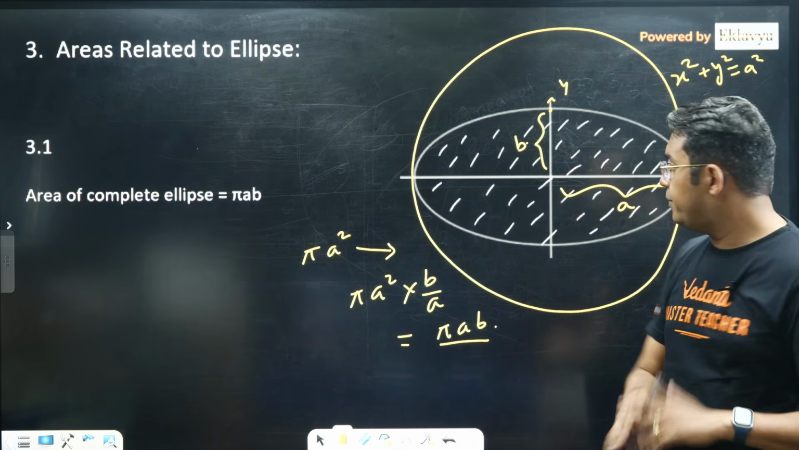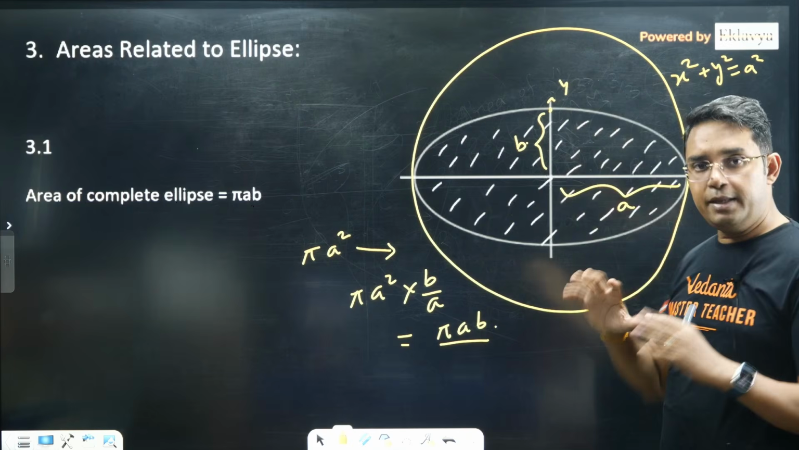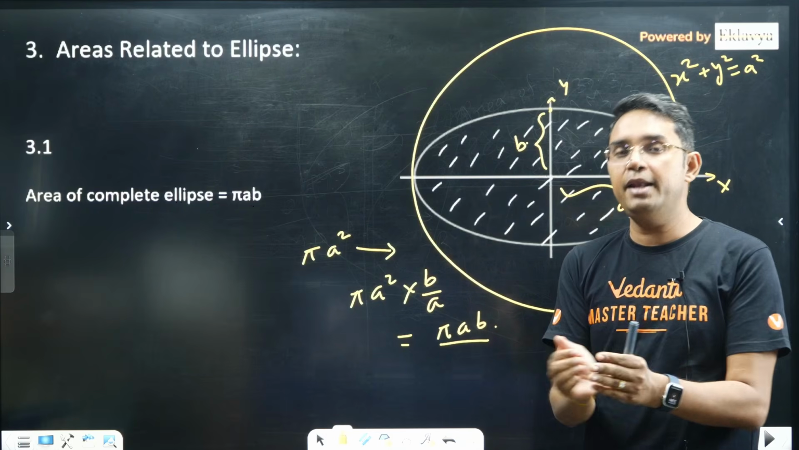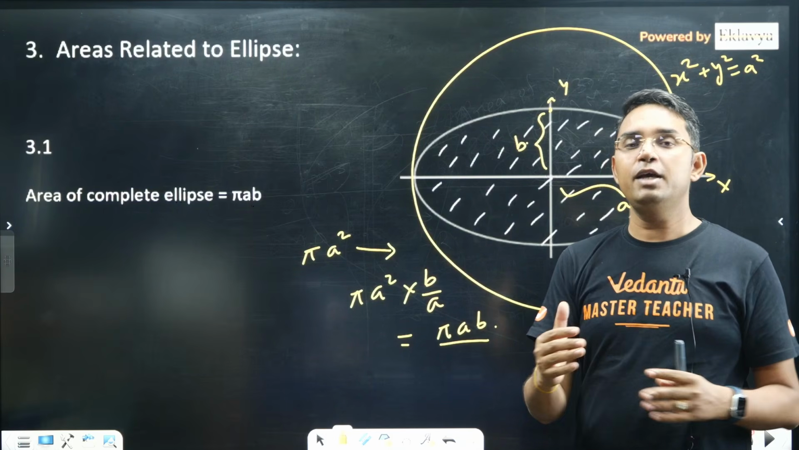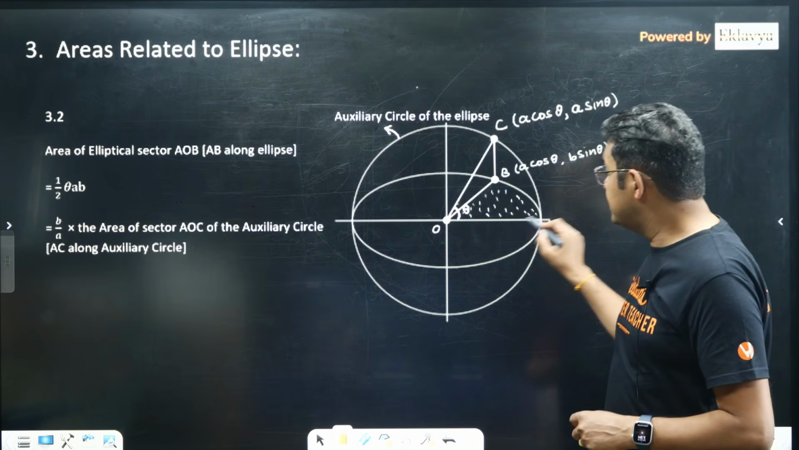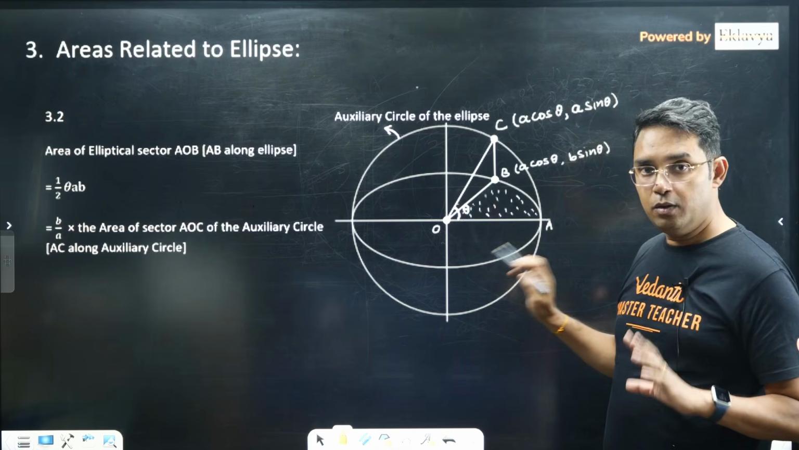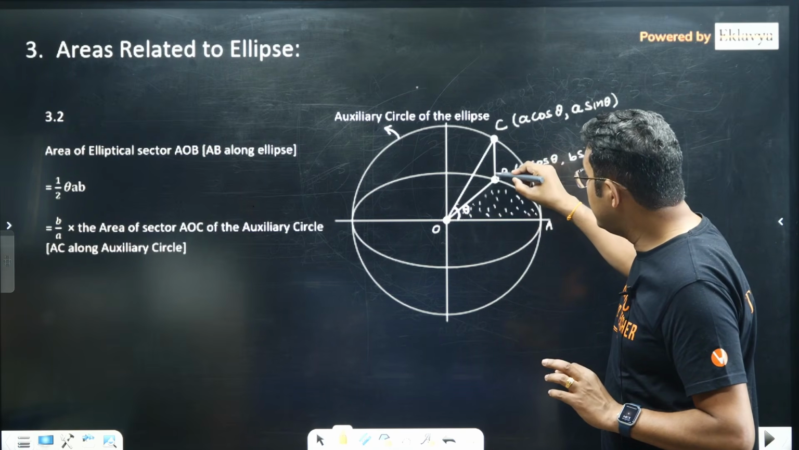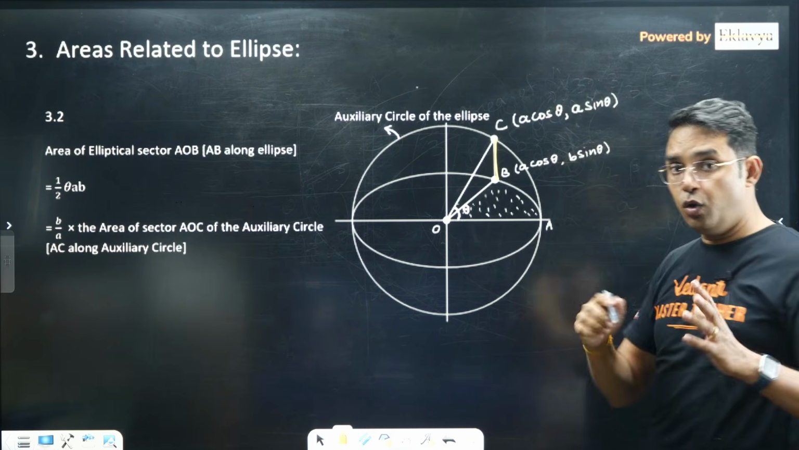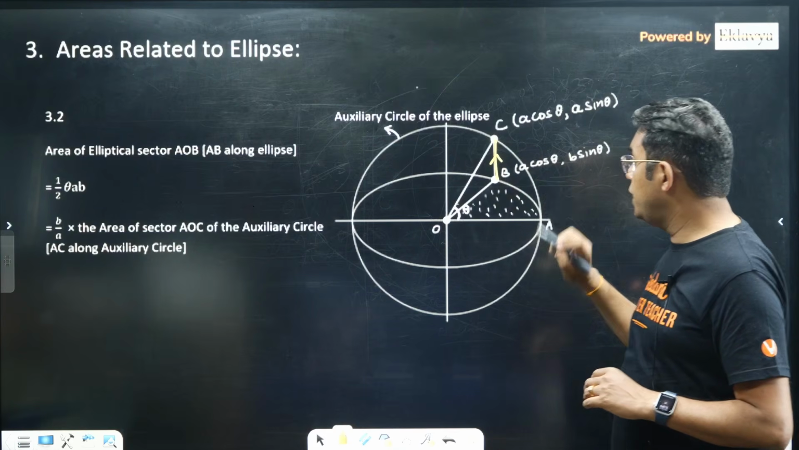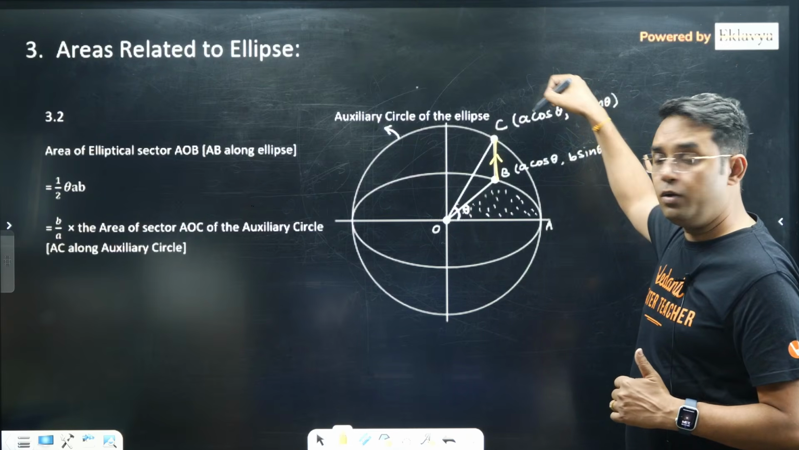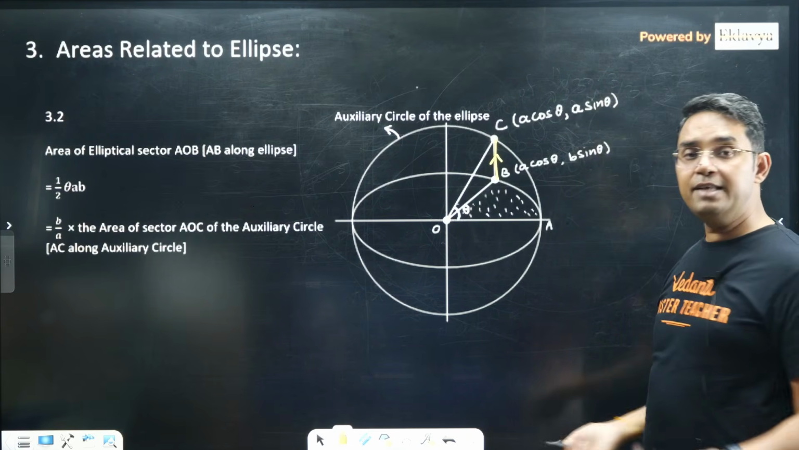Okay, why I am telling you this thing? Because this is something, if you can remember, you will now be able to see that all corresponding areas of ellipse can be connected with its auxiliary circle. For example, if I have to find the area of this sector of ellipse OAB, what I will do, I will take a corresponding point to B on the circle, let us say C, and you know how from B to C we reach. If B has coordinate a cos theta comma b sin theta, the corresponding point on auxiliary circle will be a cos theta comma a sin theta.